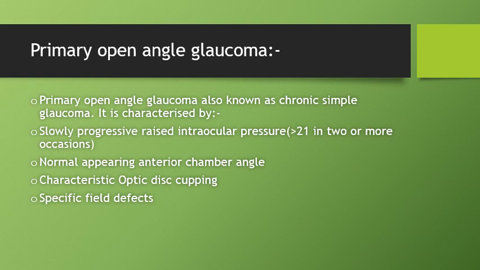There are some predisposing and risk factors for this, and the risk factors primarily include intraocular pressure, which is the most important risk factor, and family history is a risk factor, and age, as it increases with age, it is more common in the fifth and seventh decades, and it is more common in blacks compared to white people, and myopes are more predisposed than normal individuals. Central corneal thickness measurements also tell us whether the IOP is underestimated or overestimated by the applanation tonometer.